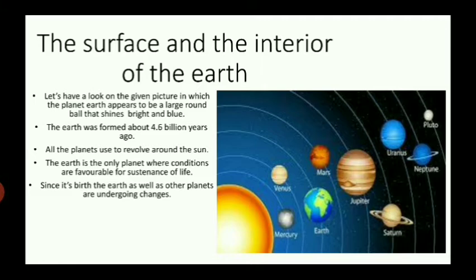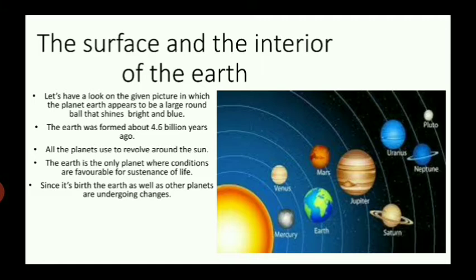So, children, let's start. First of all, let's have a look at the given picture, in which the planet Earth appears to be a large round ball that shines bright and blue. In previous classes, we have already learned about different planets. Those were Mercury, Venus, Earth, Mars, Jupiter, Saturn, Uranus, Neptune, and Pluto. So, the third planet is our Earth. And the speciality of Earth is that it is the only planet where life exists.